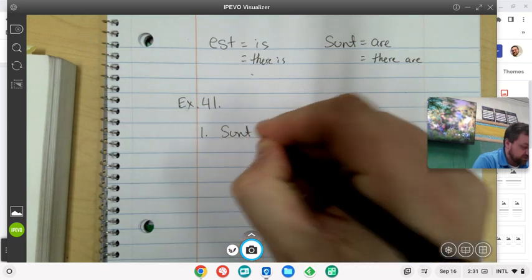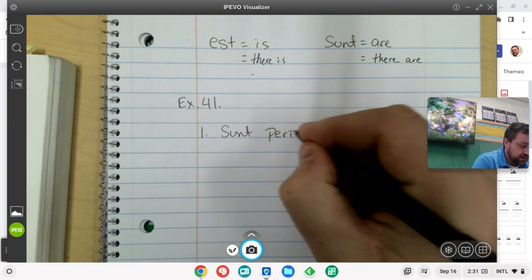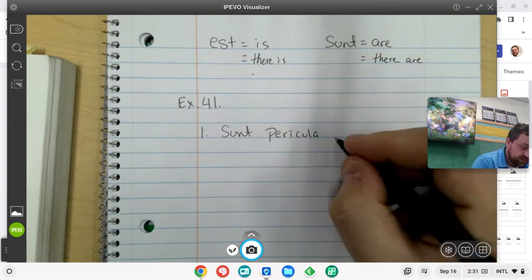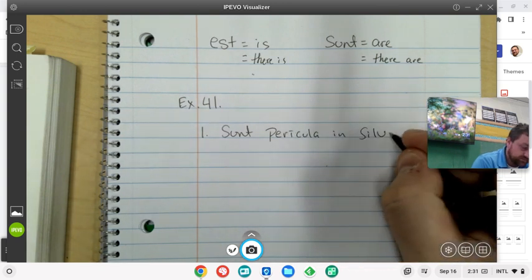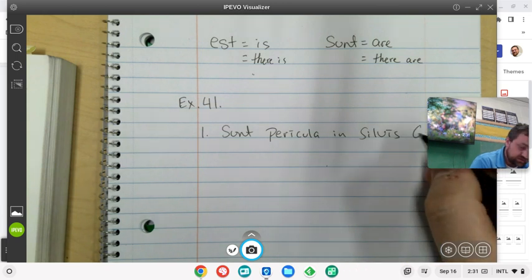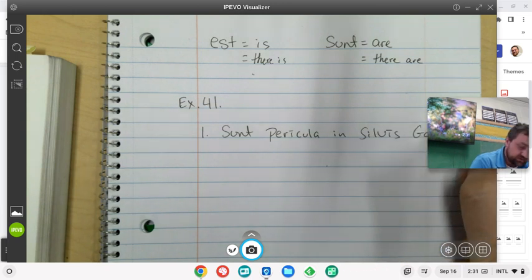So the original sentence: sunt pericula in silvis Galliae.